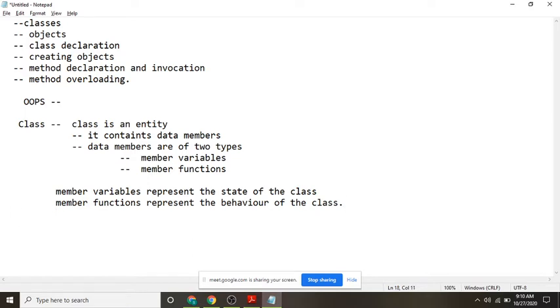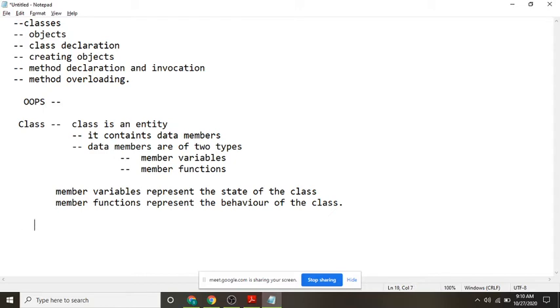See, if you get a question in your exam asking what is a class, you can write all these things. What is a class? Class is an entity. Class contains data members. Data members are divided into two types: member functions and member variables. Member variables represent the state of the class. Member functions represent the behavior of the class.